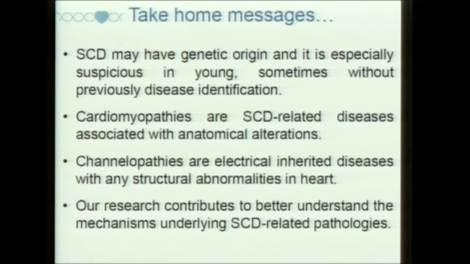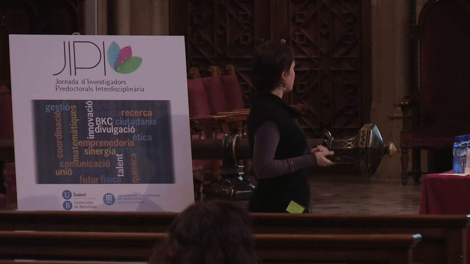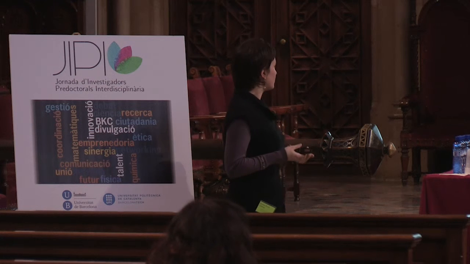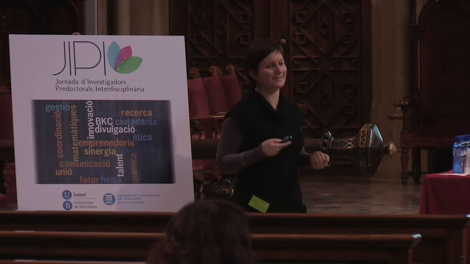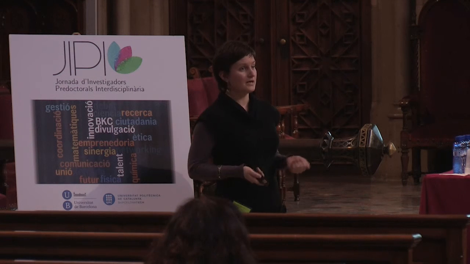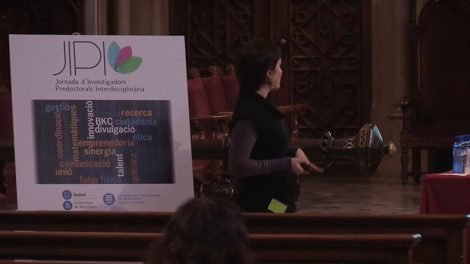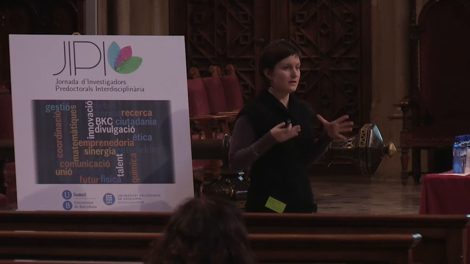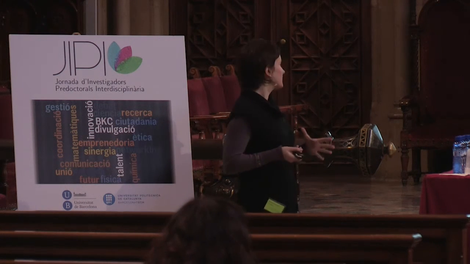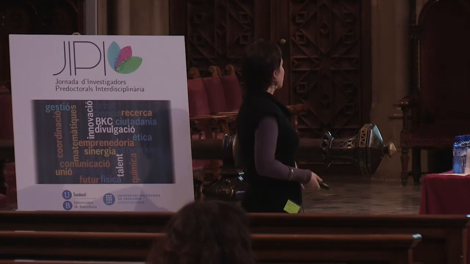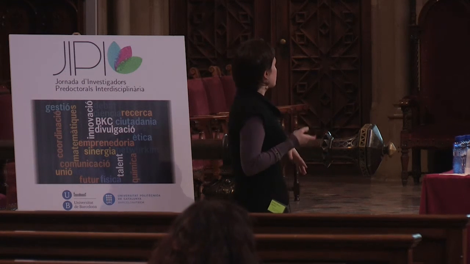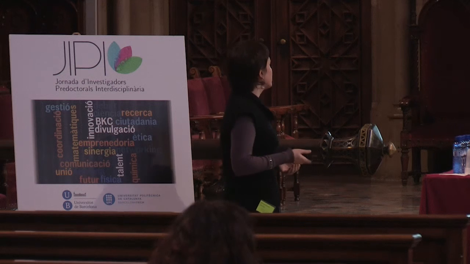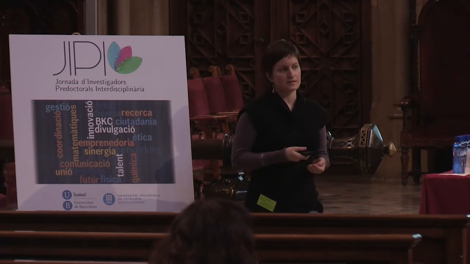It is the first symptom that can manifest. Another is that cardiomyopathies are sudden cardiac death related diseases associated with anatomical alterations. In contrast, channelopathies are inherited electrical diseases but without an alteration in the structure of the heart. And finally, our research and our future work contribute to better understanding the mechanisms underlying sudden cardiac death.